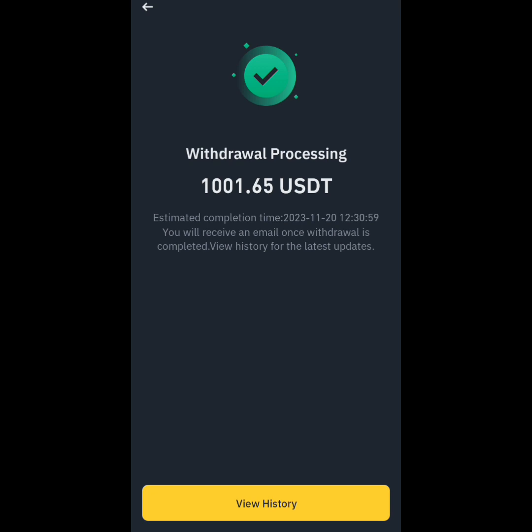That's 1,001.65, because $1 is going direct to the Binance gas fee. Then the remaining 65 cents is going to the gas fee of this token. Then the 1,000 is going to my wallet address in my AAS token.